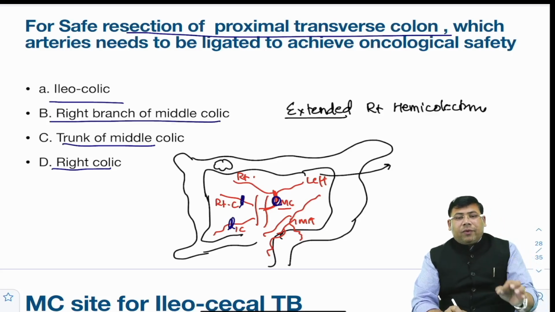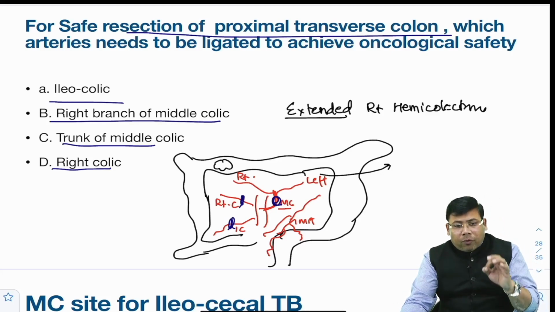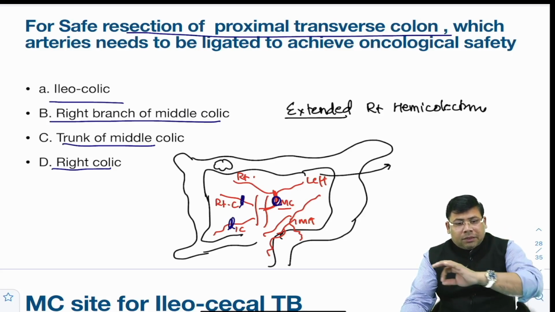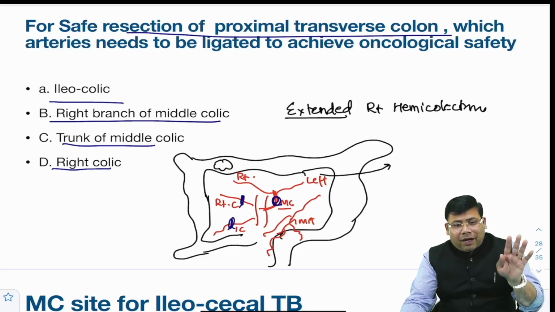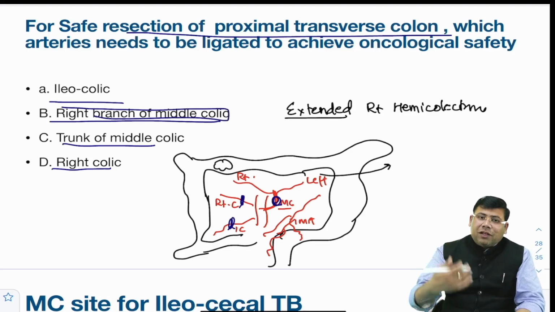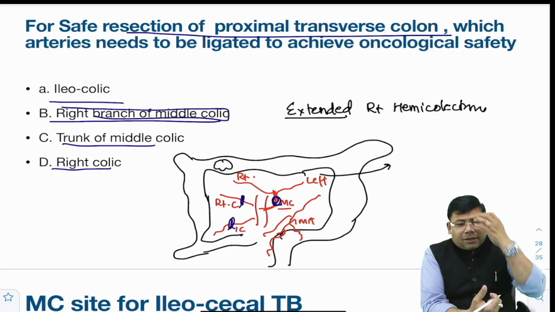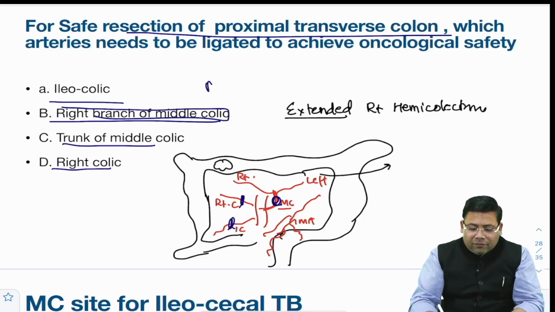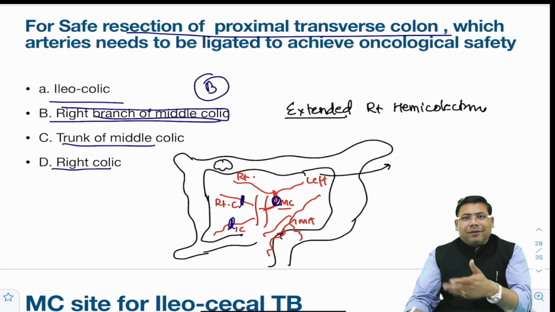Remember here the trunk of middle colic is the most important vessel. What are the vessels that we ligate? Ileocolic also, trunk of middle colic also, right colic also, but right branch of middle colic is not ligated. Why? Because we ligate the trunk. So what should be the answer in this case? B is not the vessel which we don't ligate, rather we directly ligate the trunk.